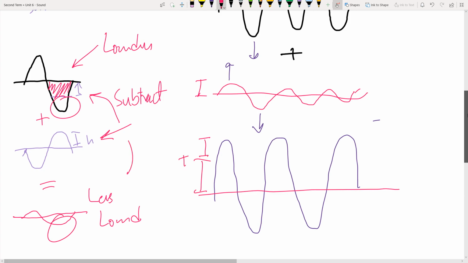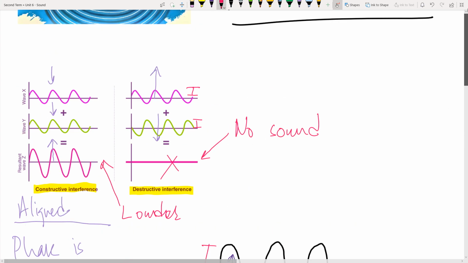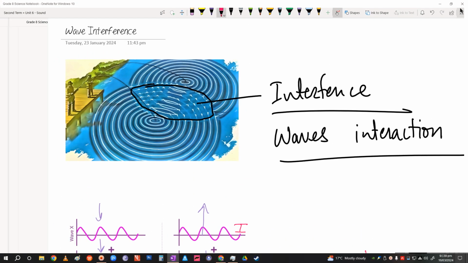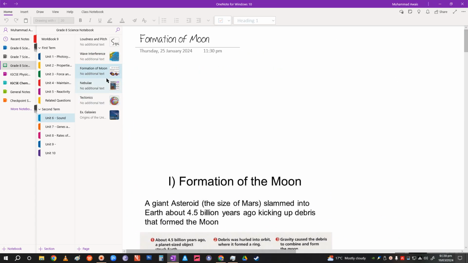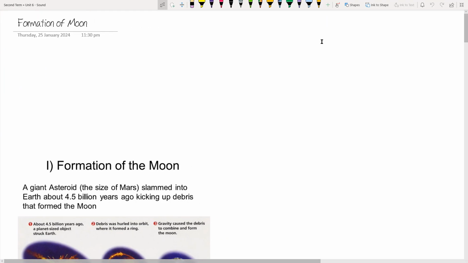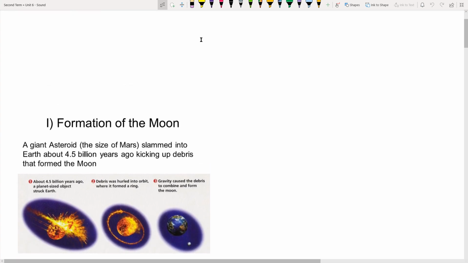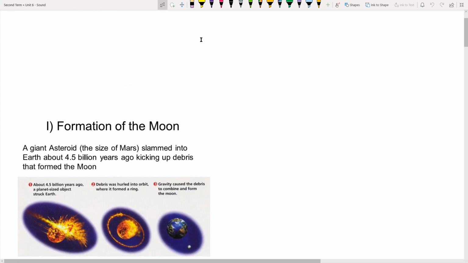Right? So this was a bit about interference of the sound. Moving further, we discussed the formation of the moon, right? So for formation of the moon, we discussed a basic idea of how the moon was formed.